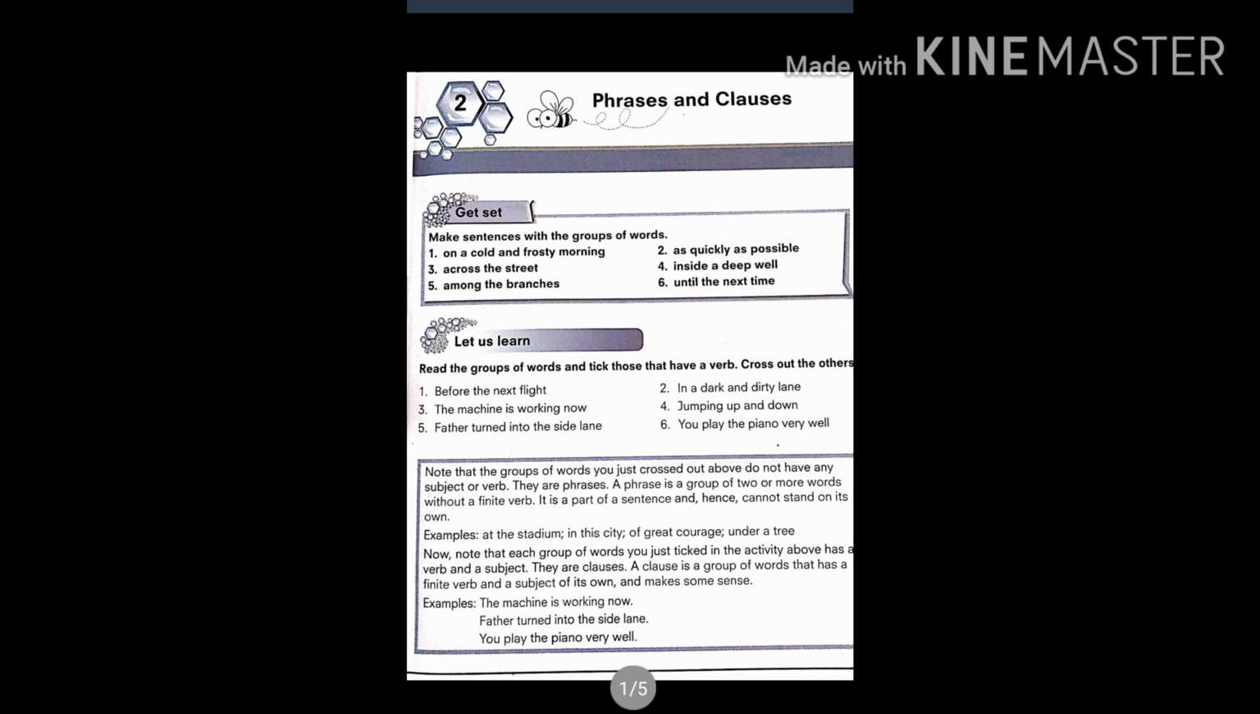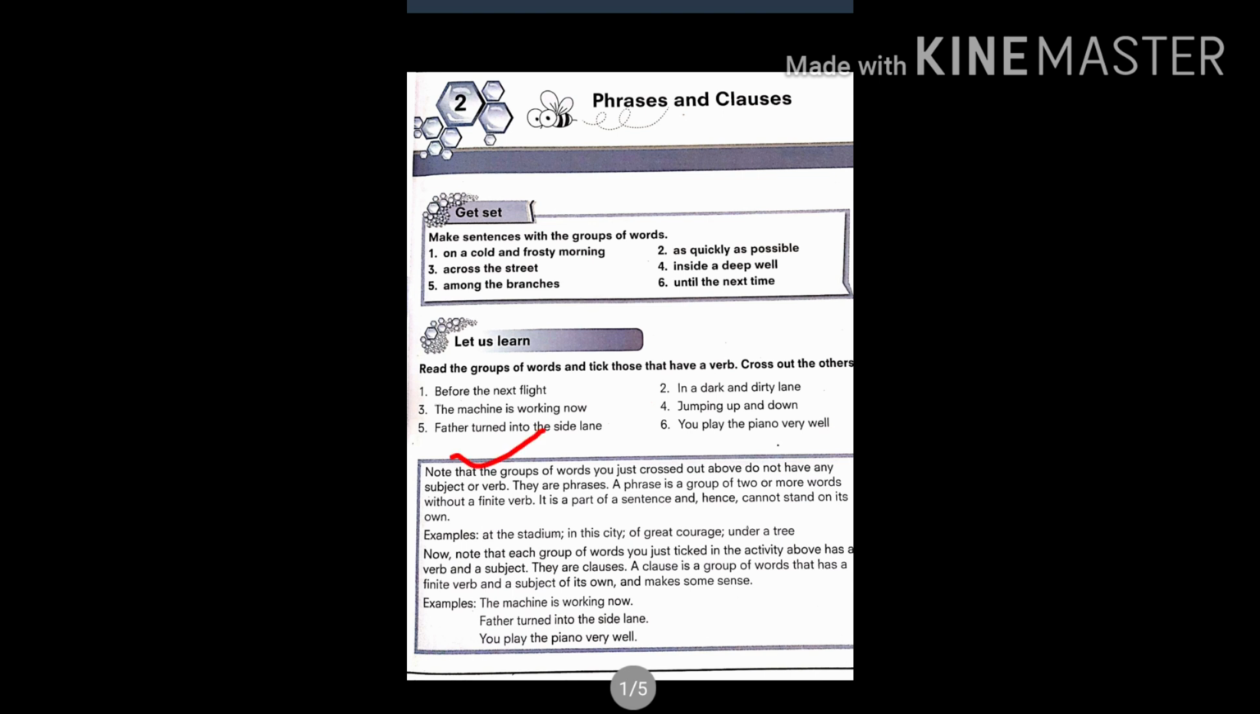Before the next flight. I cannot see any verb in this group of words. In a dark and dirty lane. No verb over here too in the second sentence. The machine is working now. Now here working is a verb. Jumping up and down. So here again jumping is a verb.